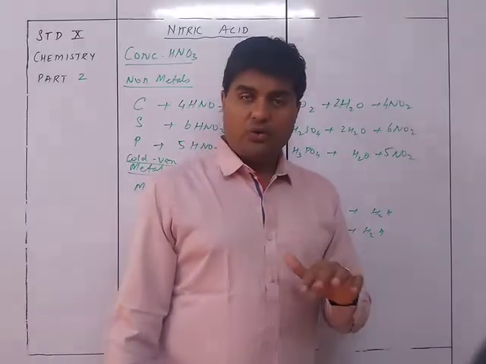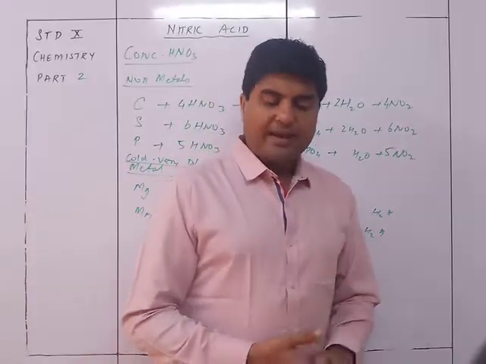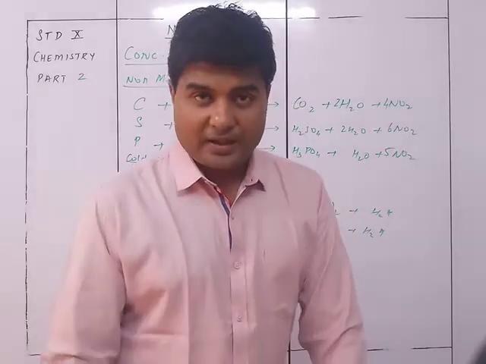So it is either hot dilute or concentrated, and let's see what is the difference in the products that are formed.